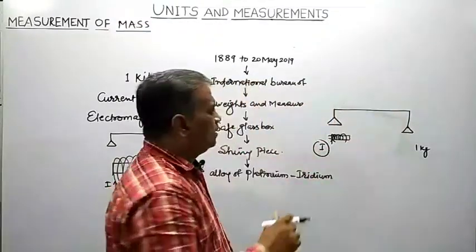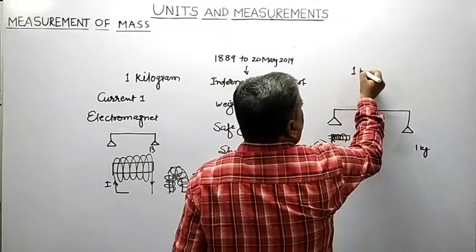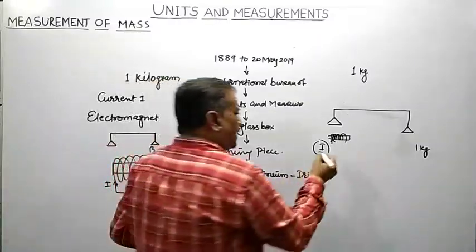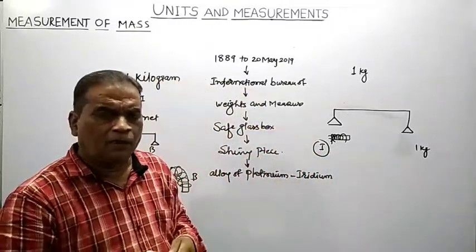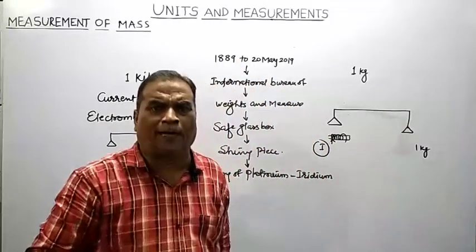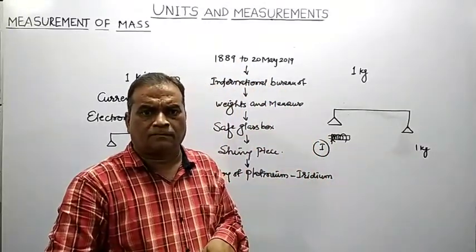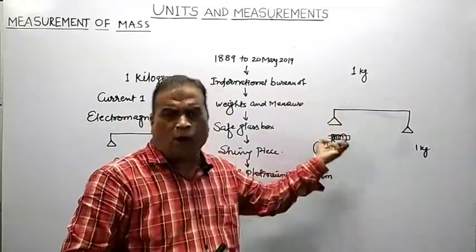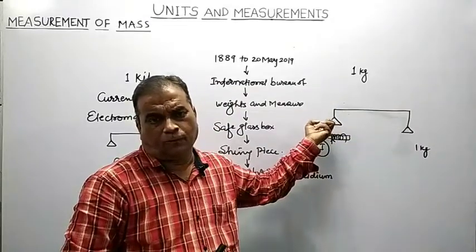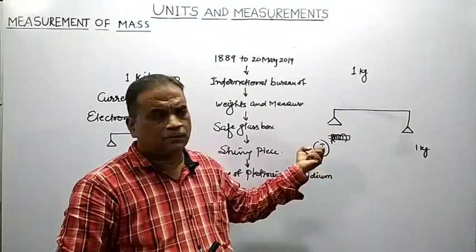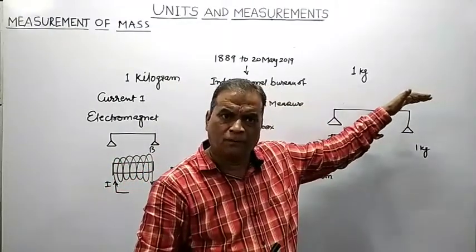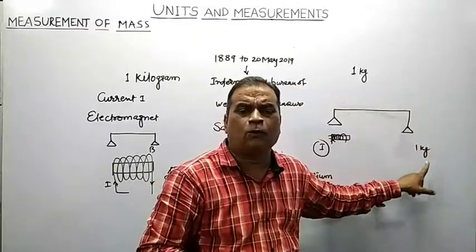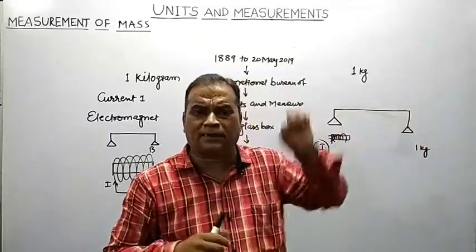So remember, when I wish to define 1 kilogram mass, it is the amount of electric current which, when it flows through an electromagnet, will pull the end of the weight balance so as to balance it when 1 kilogram of standard mass is kept on the other end.